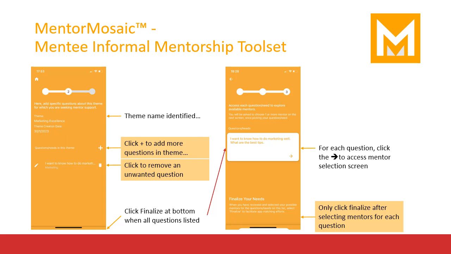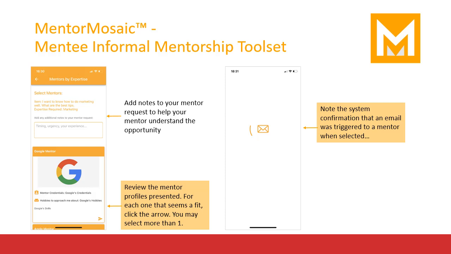Once you have entered your expertise categorized questions and click the Finalize button, you enter Step 3 of the informal mentorship process. In Step 3, you access each of the questions from the list displayed, and in so doing, you will be presented with a list of mentors with expertise in your category. Drill into each question and pick a mentor, which is described further on the next screen of this tutorial. Once you have selected all the mentors you have interest in, you click the Finalize button at the bottom of the screen, and MentorMosaic will clean up its work, process your requests, and save everything for you.